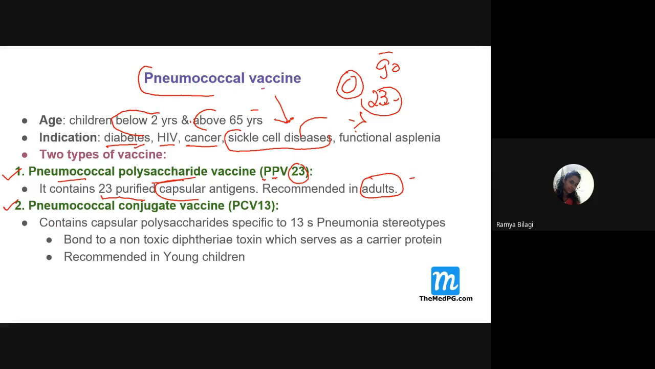The second type is the pneumococcal conjugate vaccine, PCV13. Why is it said to be conjugated, students? Here we take a part of the capsule of pneumococcal strains, 13 of them, and join it with non-toxic diphtheria toxin. So we mix the diphtheria toxin with the capsule antigens of these 13 pneumococcal strains.